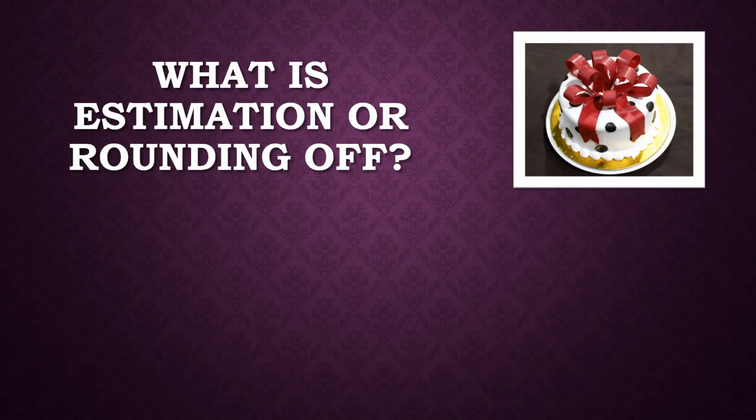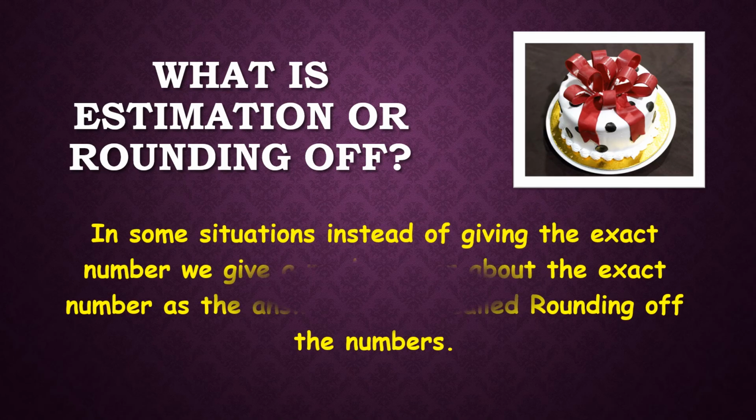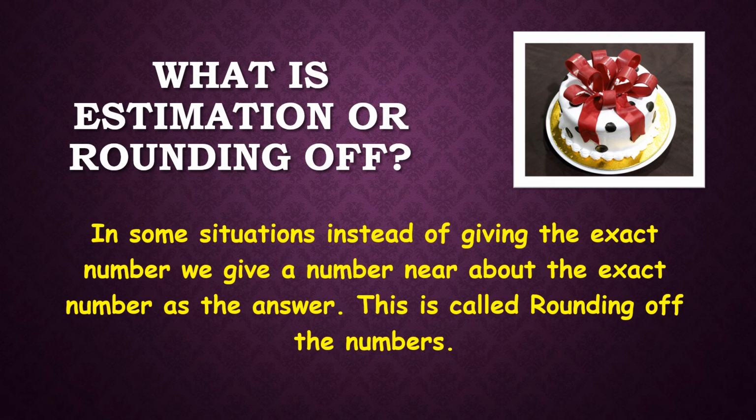So let us firstly learn what is estimation or rounding off. Okay, estimation या rounding off होता क्या है? So let us look at its definition first, which is: in some situations, instead of giving the exact number, we give a number near about the exact number as the answer. This is called rounding off the numbers.